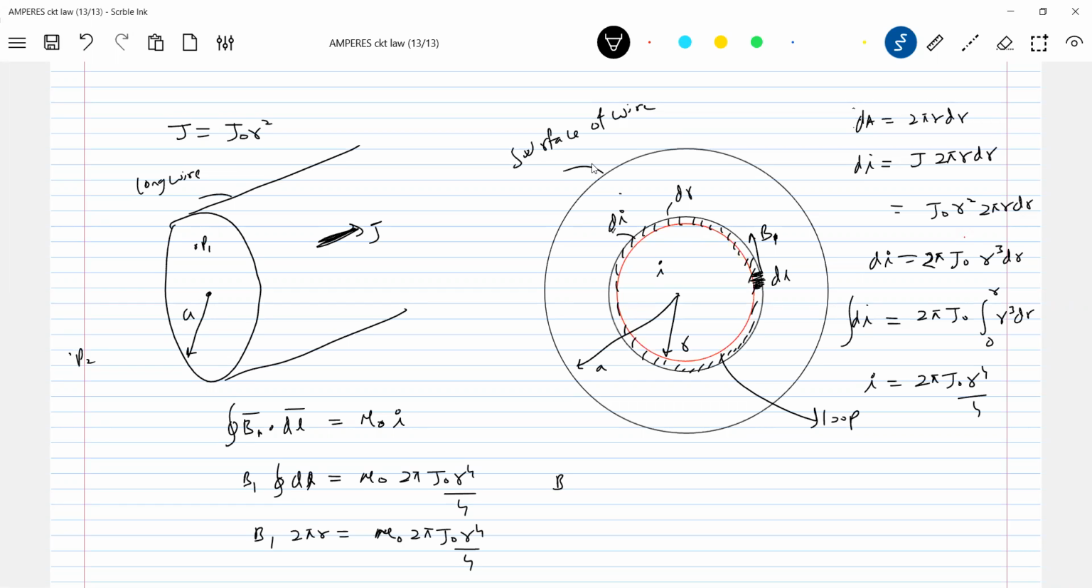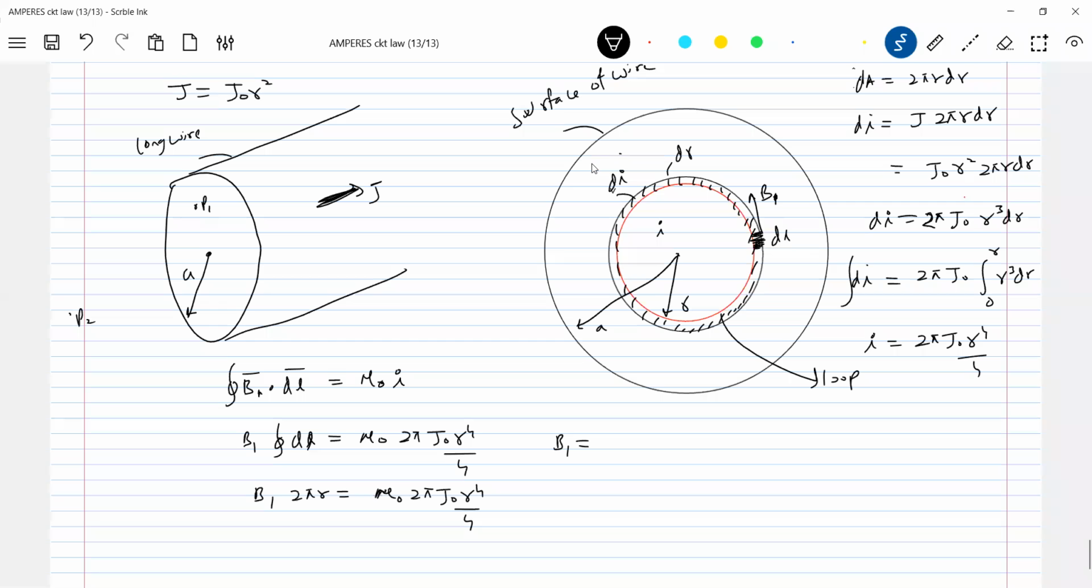So what is the magnitude of magnetic field strength? B1 is equal to, 2 pi r will get cancelled out, mu naught J naught r cube by 4. Oh, yes, this 4 is here. Look at the magnitude now.